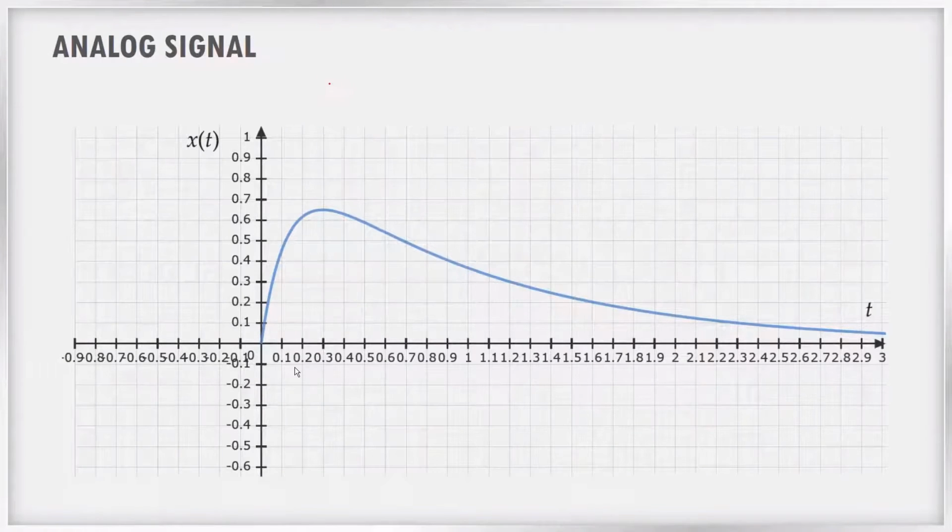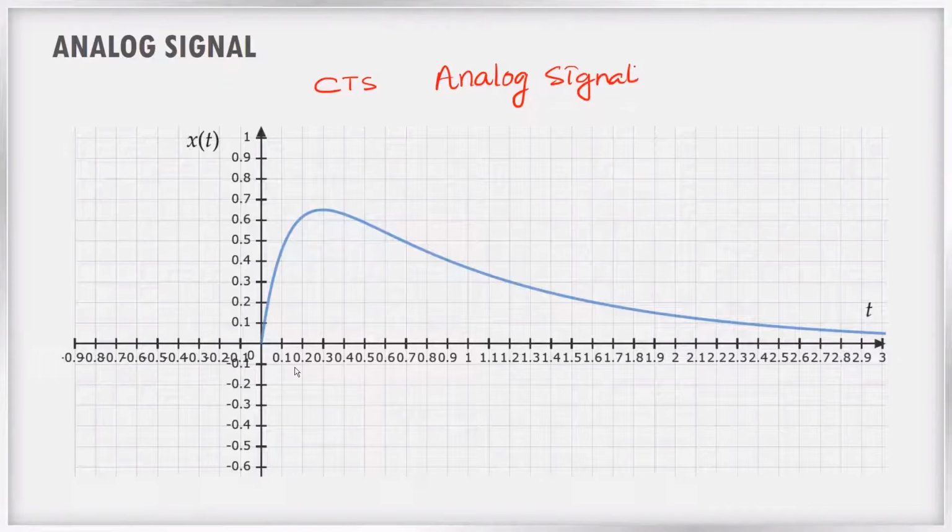Analog signal and digital signal. We have just studied the continuous time signal. Another name for the continuous time signal is analog signal. They got the name from the earlier use of this kind of electrical signal for representing physical phenomena. They were using some kind of sensors to get the values of the physical phenomena and represent those values as a voltage or current. So the sensors will show voltage or current. That voltage or current was analogous to the variation in the physical phenomena. So that's why they got the name analog signal.